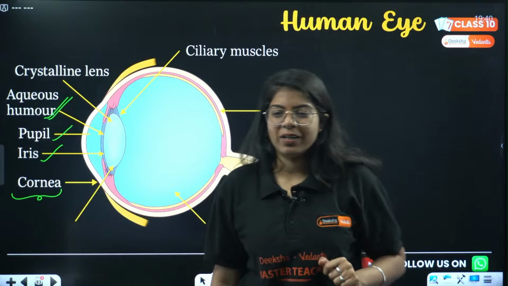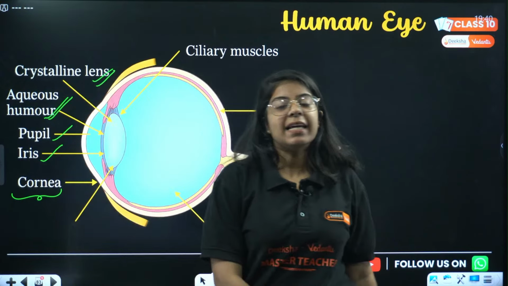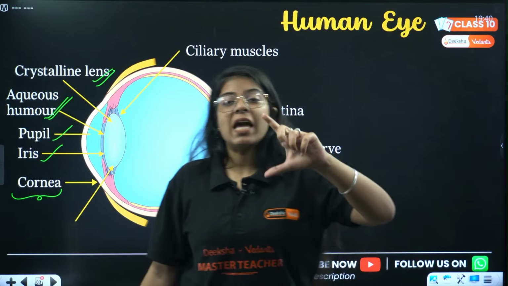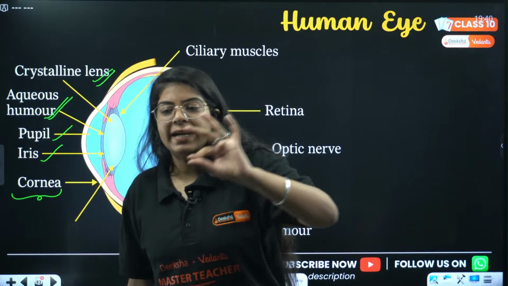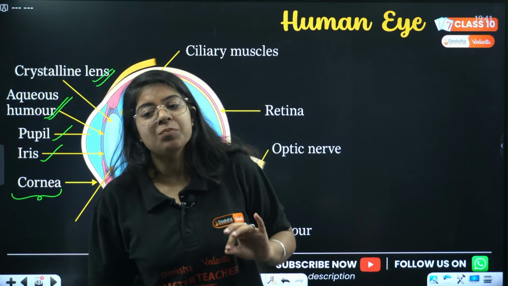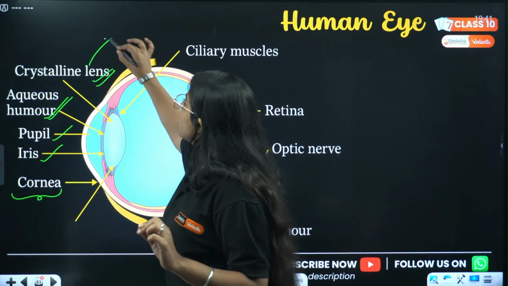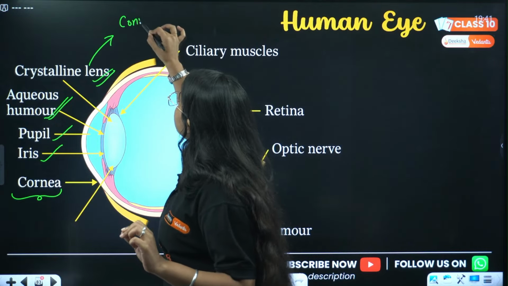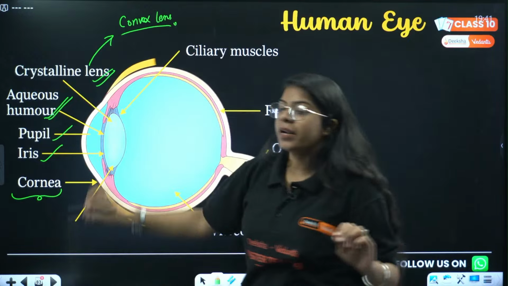Okay, solenoids done. Then it is our crystalline lens. It is the eye lens which helps us focus the light rays onto the retina. It helps focus the light rays onto the retina. So this is a convex lens. This is a convex lens in our eye.